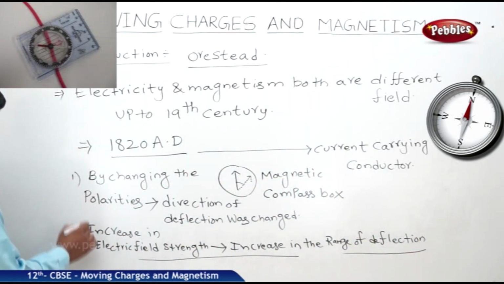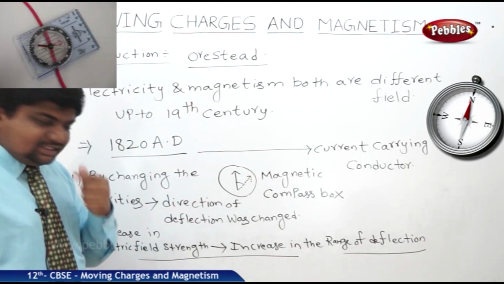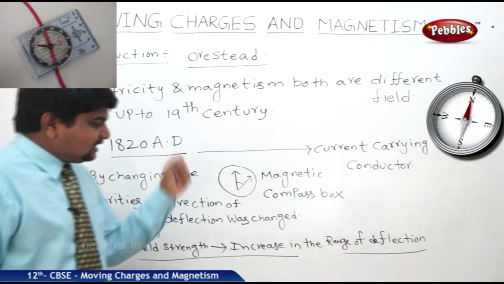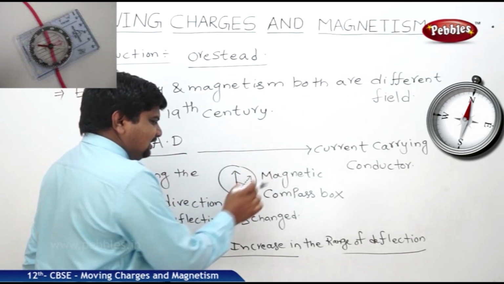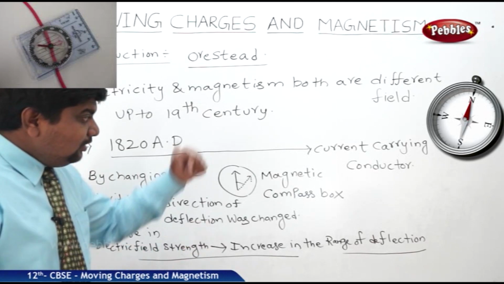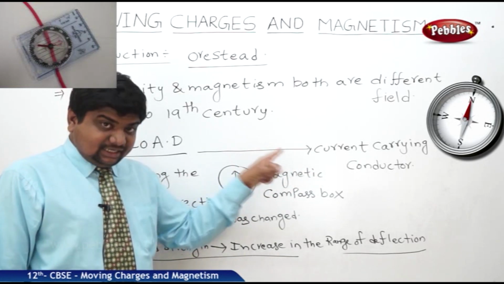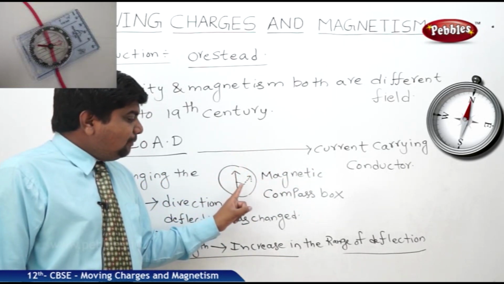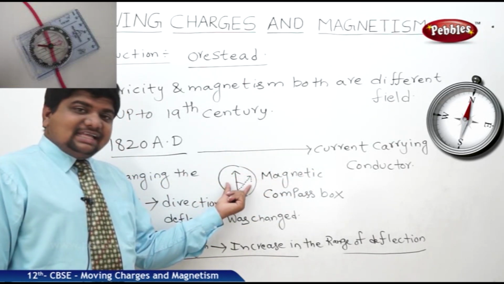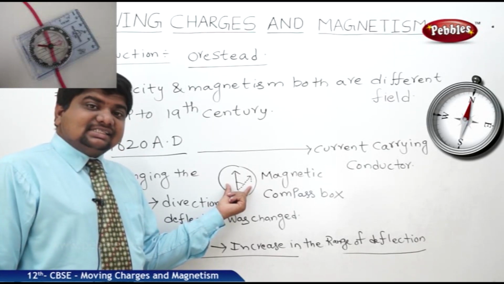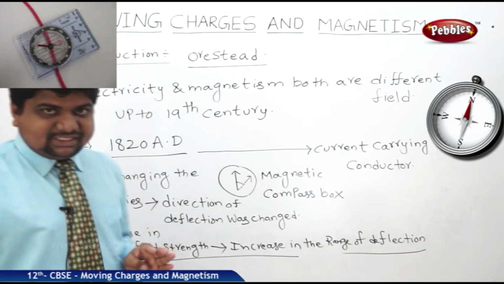So if you observe these two variations, before this the thinking was that they were both different. By this observation, what did Mr. Ørsted conclude? The conclusion is that a time varying electric field can create a magnetic field. Or we can write the statement like this: a current carrying wire or conductor produces a uniform magnetic field up to some range, or a current carrying conductor acts as a magnetic substance. So these are the observations of Ørsted's experiment.